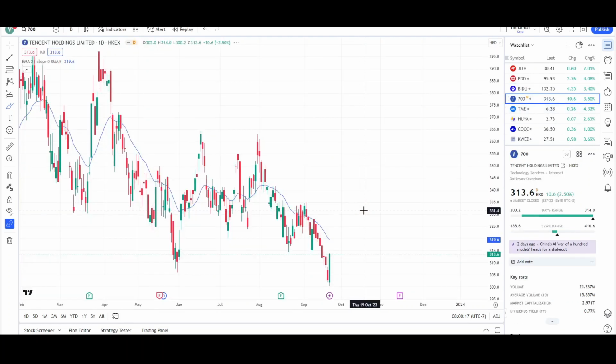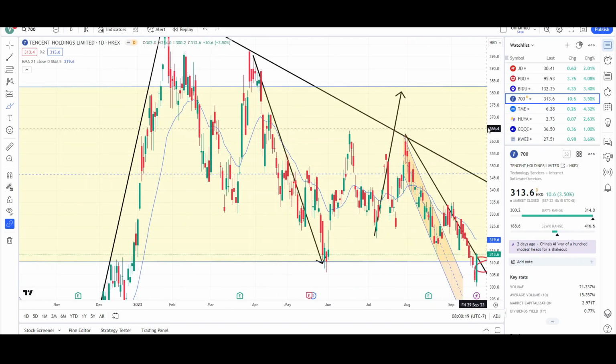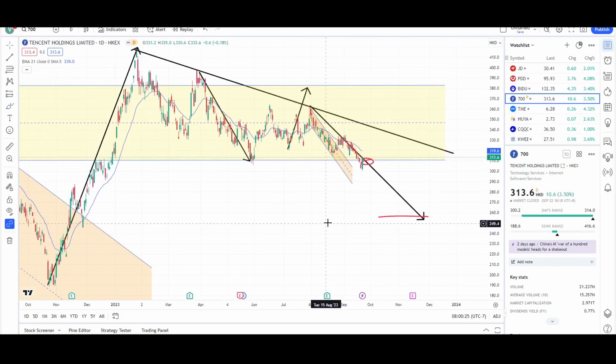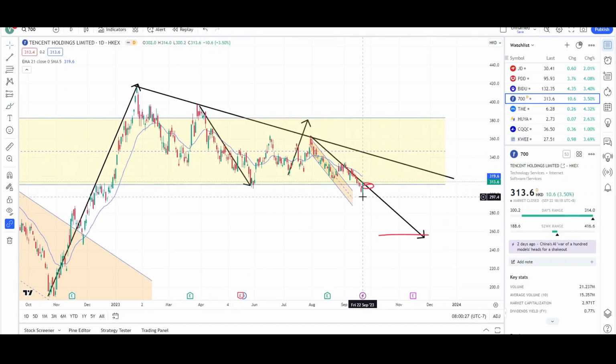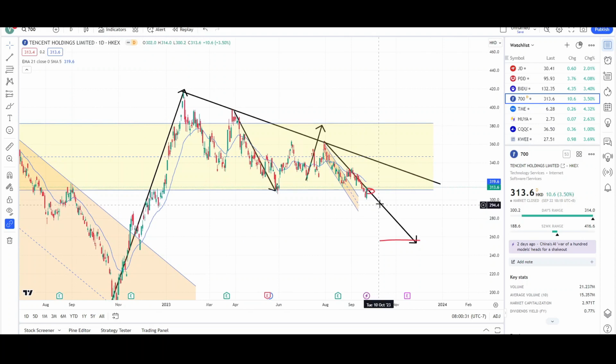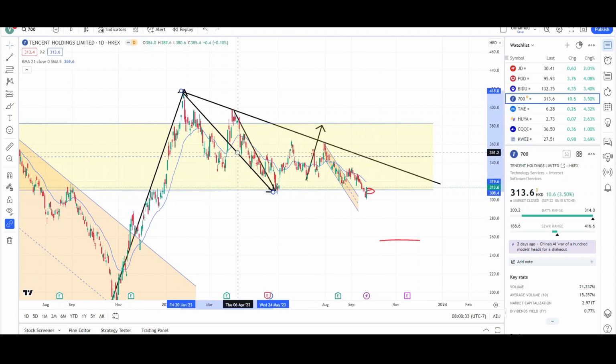Let's take a look at Tencent. So Tencent was dropping down quite a bit, and maybe this will be a failed breakout for higher prices. Tencent was in the formation of this large measured move down.